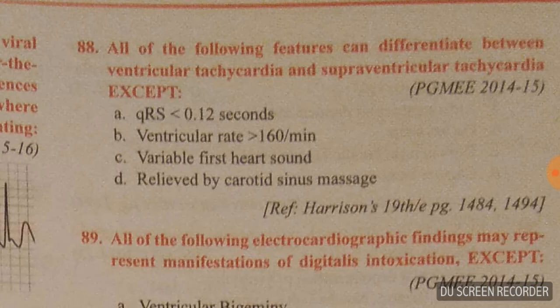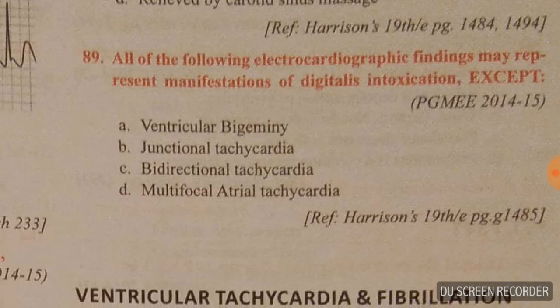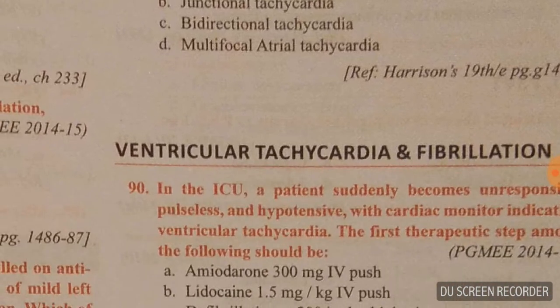Question number 88. All of the following features can differentiate between ventricular tachycardia and supraventricular tachycardia, except. Question number 88, except, the answer is ventricular rate is more than 160 beats per minute. Question number 89. All of the following electrocardiographic findings may represent manifestation of digitalis intoxication, except. So 89 answer is multifocal atrial tachycardia.